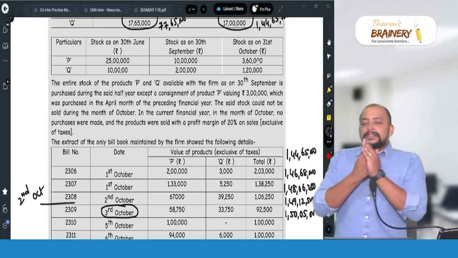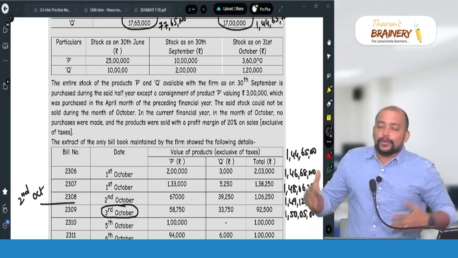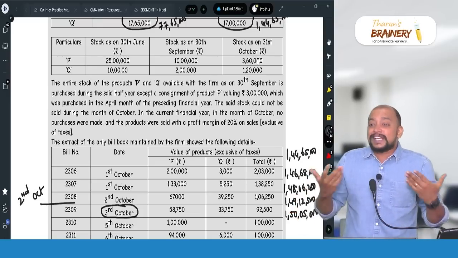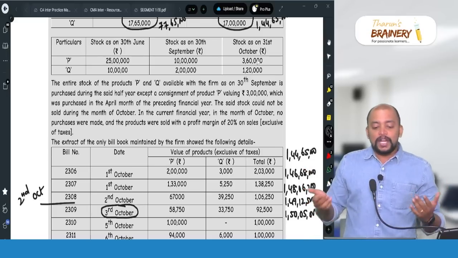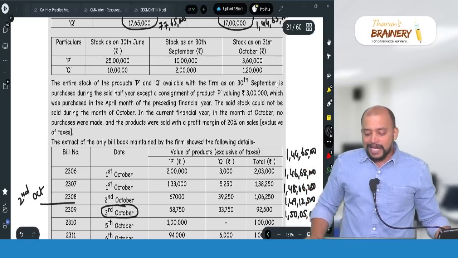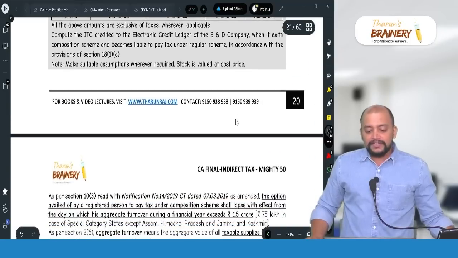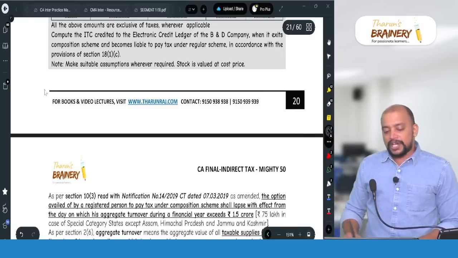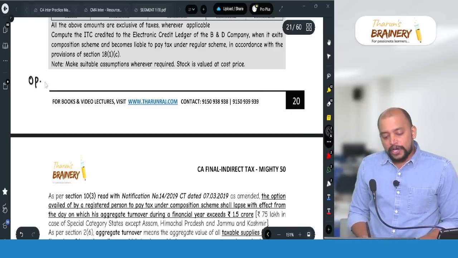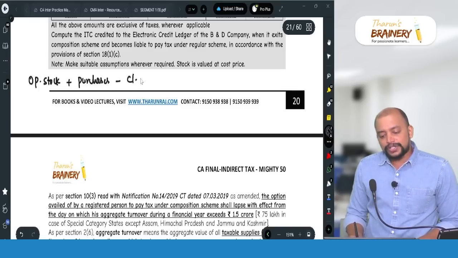Now, so which product we need to take? Only product P, because product Q is exempted. So definitely when purchasing also there is no GST paid. Only product P. Now, how to get this? So for that, we would have learnt in foundation single entry one equation. Opening stock plus purchases minus closing stock is cost of goods sold.